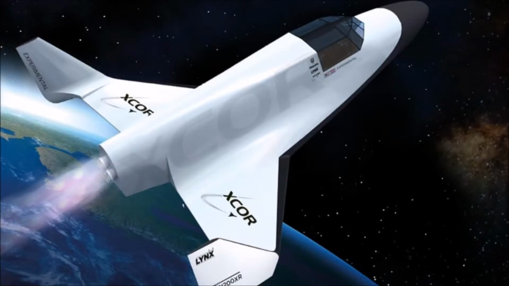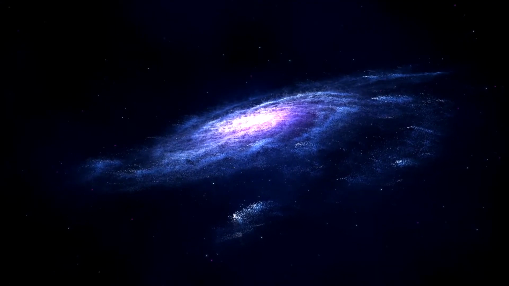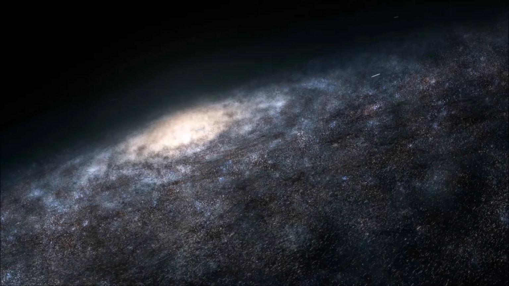As of today, there is no transportation vehicle that can send even one person to a habitable planet. In fact, there is no known habitable planet anywhere in our universe. There is a planet in the Alpha Centauri solar system called Proxima b that may be habitable. We cannot get there at all.